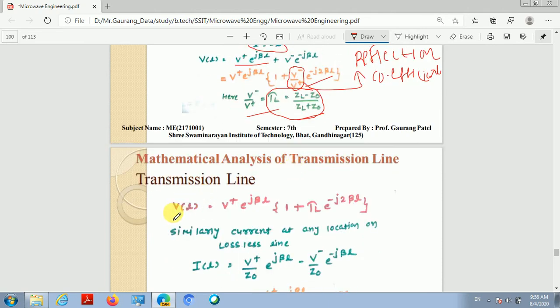Now if I replace V minus divided by V plus by gamma L, then the voltage expression on the transmission line becomes V of L is equal to V plus e raised to j beta L times (1 plus gamma L e raised to minus j 2 times beta L).